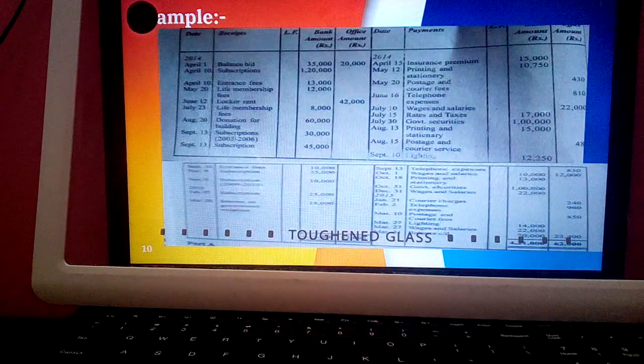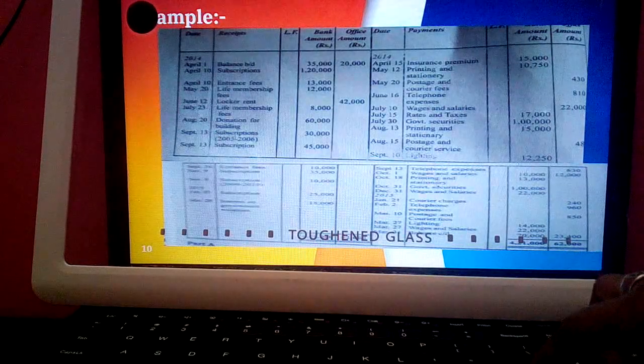While writing down those amounts in receipt and payment account, we need to aggregate them. All the subscription should be written down with their respective amount, and we need to find the total of entire subscription, and the whole aggregate amount needs to be written in the outer column. So this is the way in which we will record it in receipt and payment account.